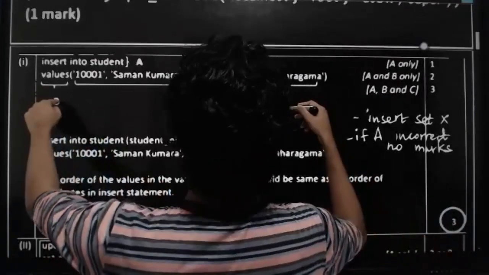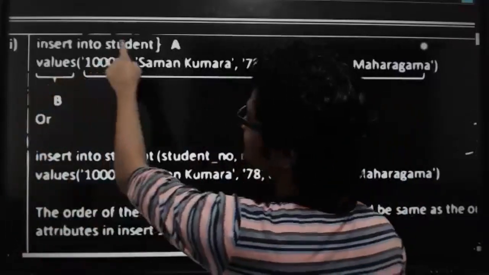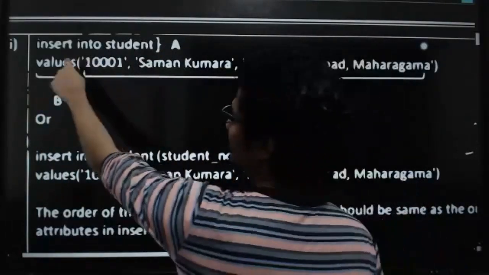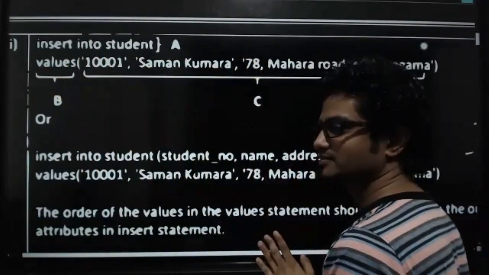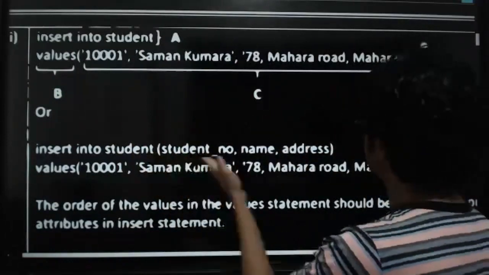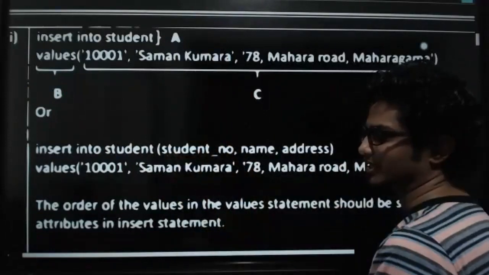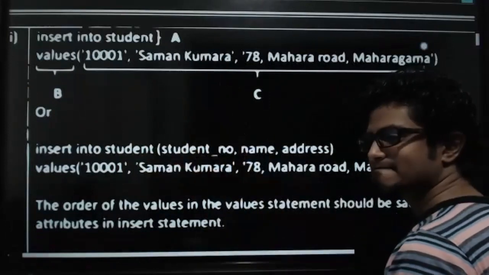Look at this. There are two answers given in here. One is insert into student and then values, giving the values. Look at the second answer. Insert into student. What is the difference that you can see in these two answers? They have said both the answers are correct. Come on, what is the difference between these two answers?